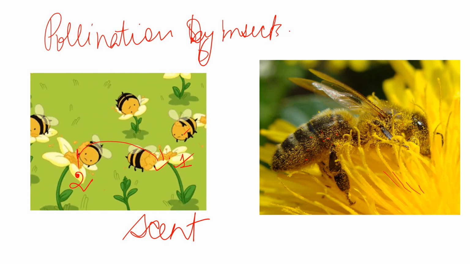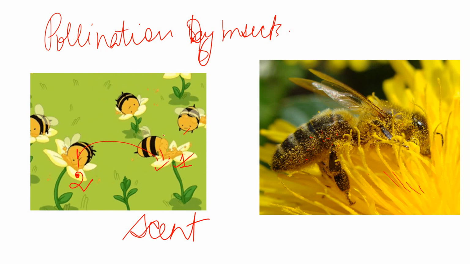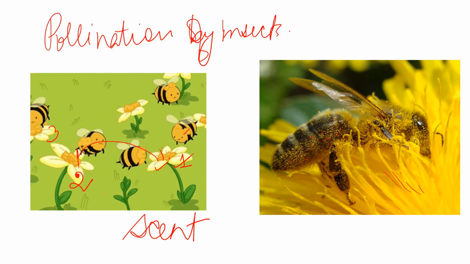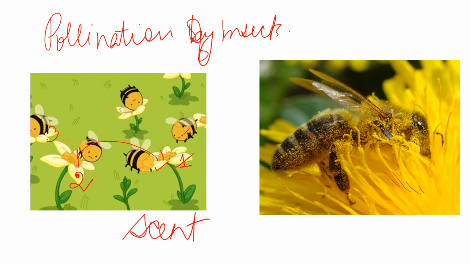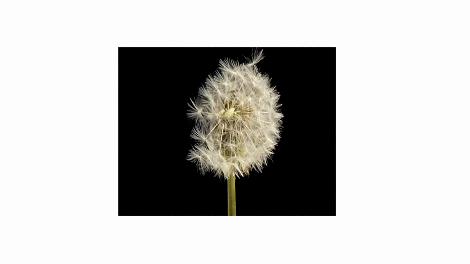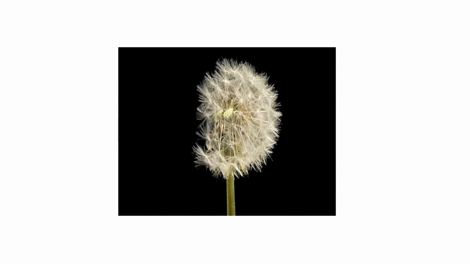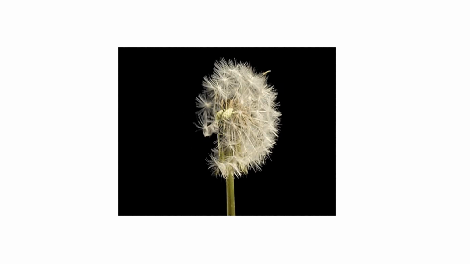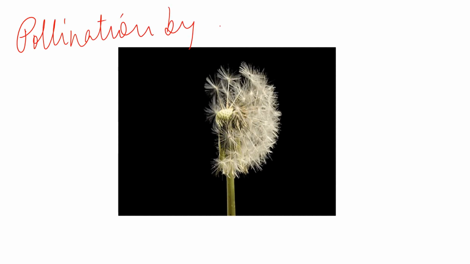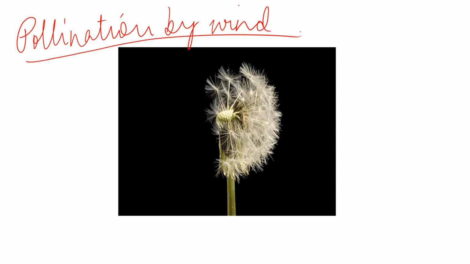As a result, these anthers will get attached to the body of the honeybee, and then when it goes and collects nectar from another flower, it transfers the pollen of flower number 1 to flower number 3 maybe. Okay, so this is pollination by insects. Now next we go to study pollination by wind. You can see how the pollen grains are getting dispersed in the air. So this is pollination by wind.